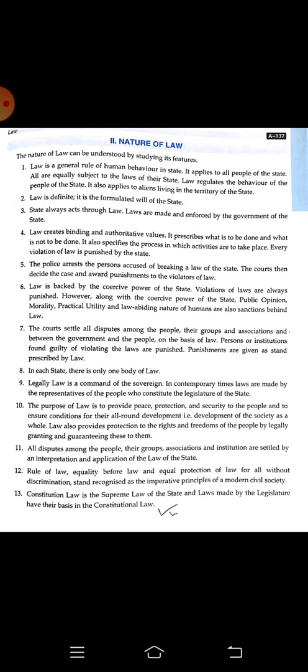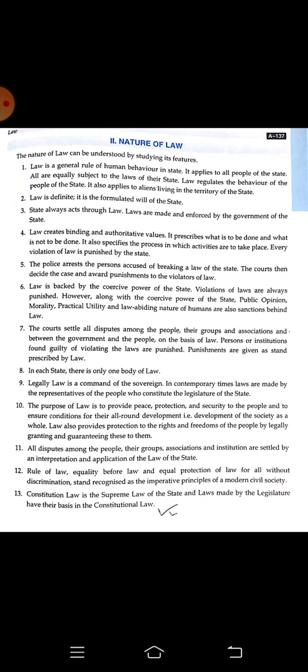Nature of law. Law is generally a rule of human behavior in state. So you can say the law is applied all over the country and everybody is equally subject to the law of their state. It means everybody is equal in the eyes of law. Nobody is rich, poor, of this religion or that religion, caste, all this will not come into existence. Being a citizen of that country, law will be equal for everybody.